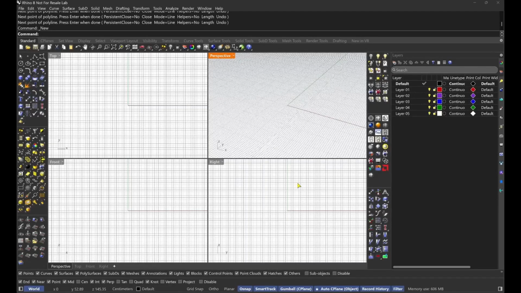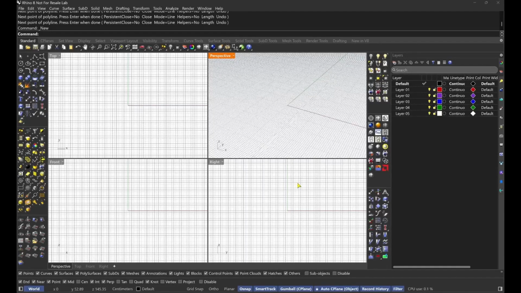In a nutshell, mesh-based modeling involves creating objects from a network of connected polygons, like triangles or quads. It's often used for organic shapes, or when you need precise control over the polygon count of a model. NURBS modeling is typically favored for more architectural and product design work because it allows for smooth curves and surfaces that are easy to modify and manufacture. Does this explanation make sense to you? Got it. Please move forward.